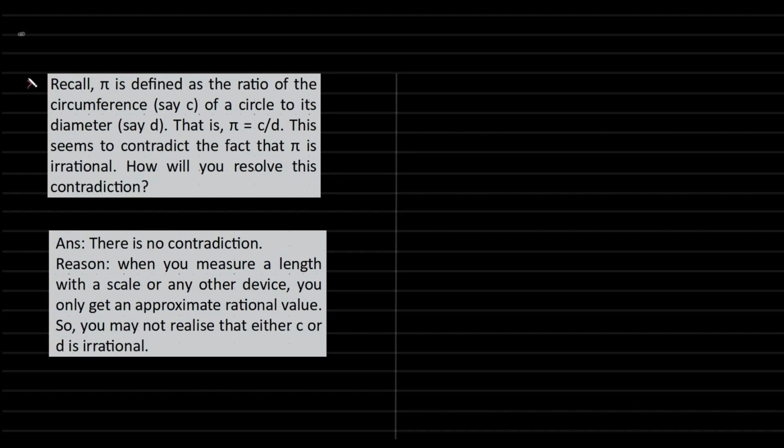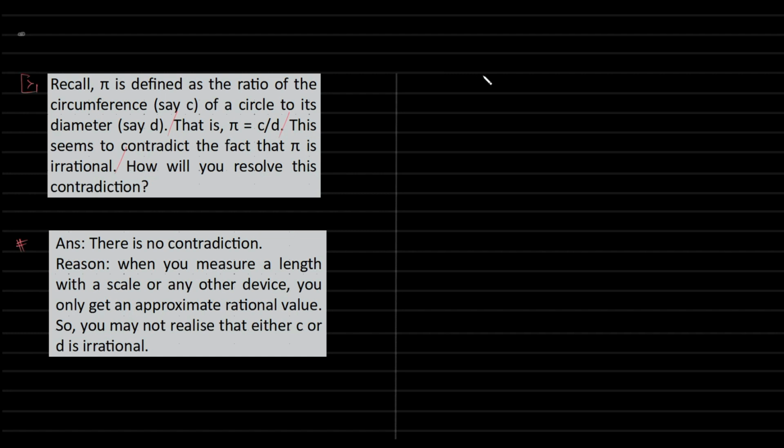Recall, pi is defined as the ratio of the circumference of a circle to its diameter. That is, pi is C by D. This seems to contradict the fact that pi is irrational. How will you resolve this contradiction?